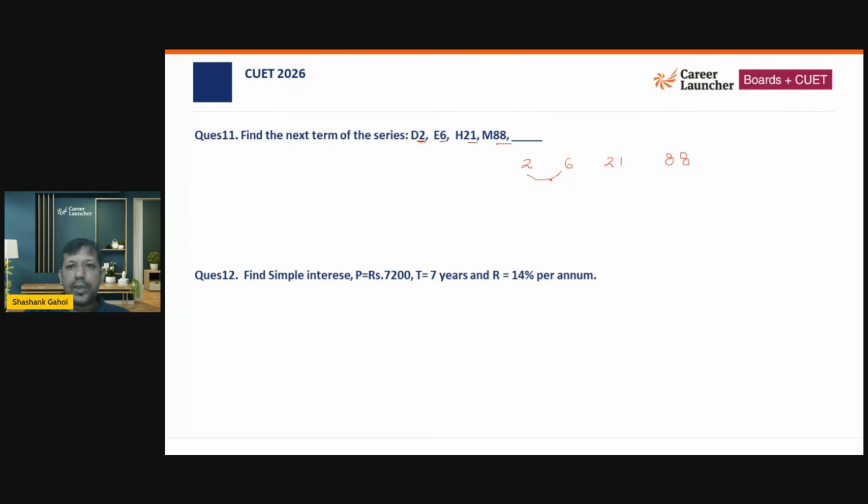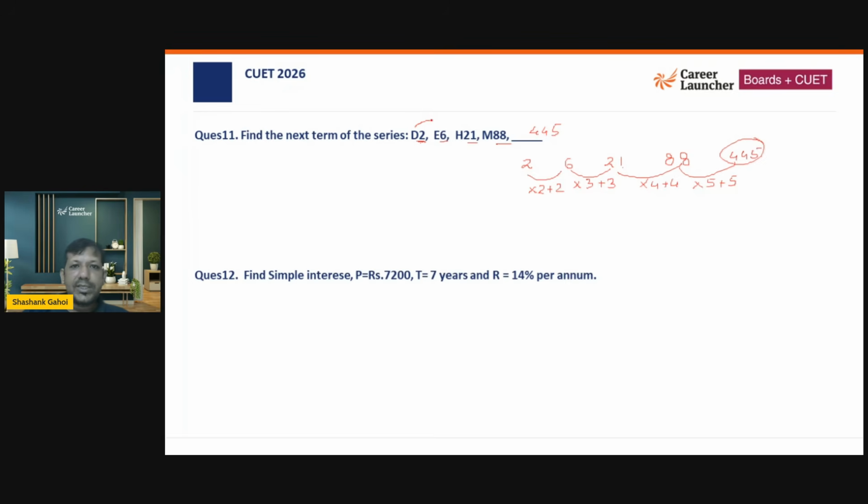So 2 into 2 plus 2 comes out to be 6. 6 into 3 plus 3 comes out to be 21. 21 into 4 plus 4 comes out to be 88. Now into 5 plus 5. So 88 into 5 is going to be 440, and this comes out to be 445. So basically the last number should be 445.